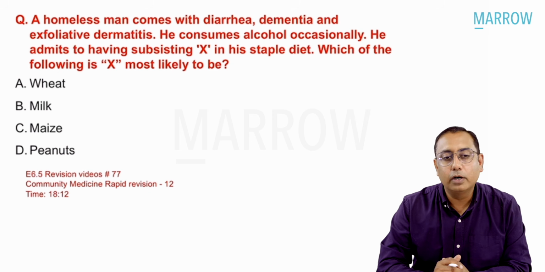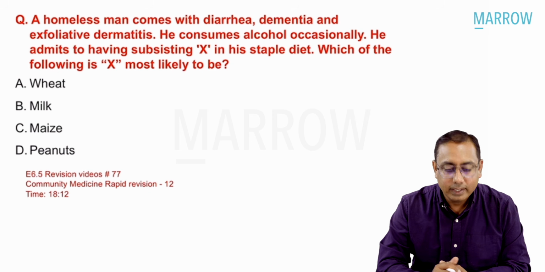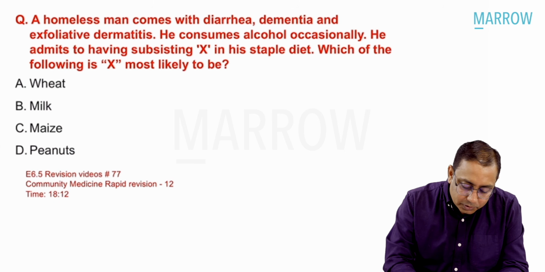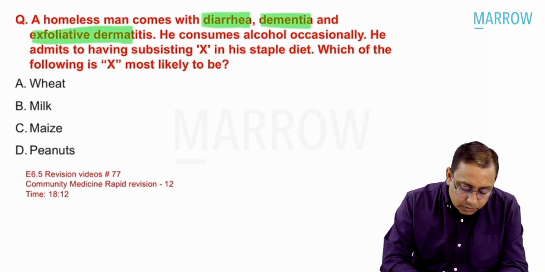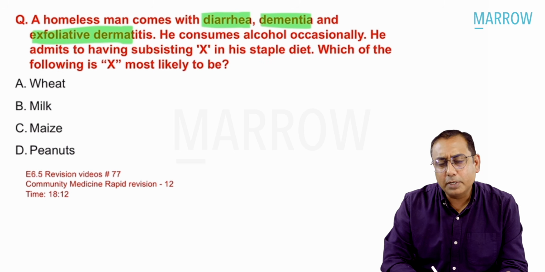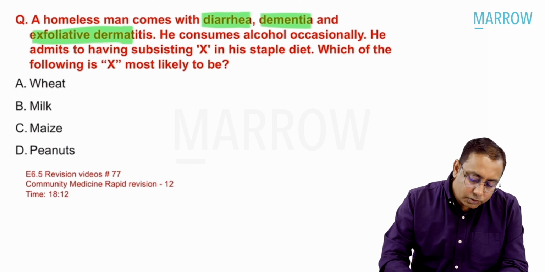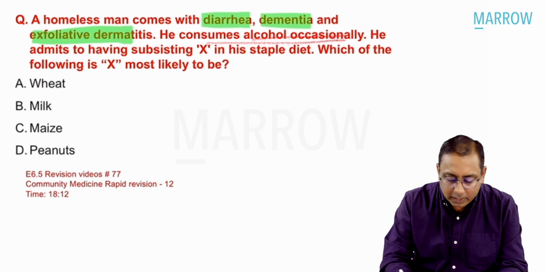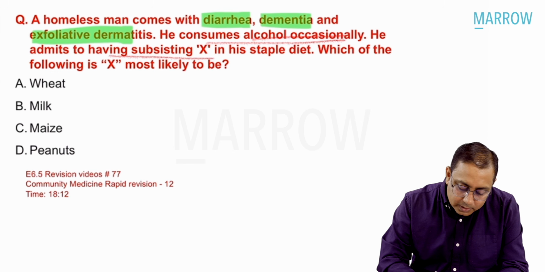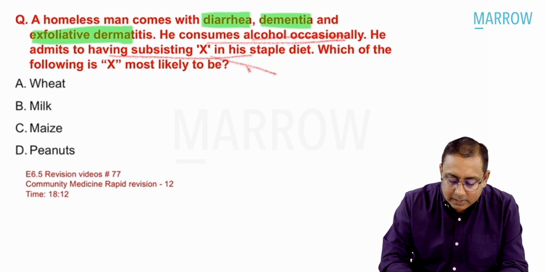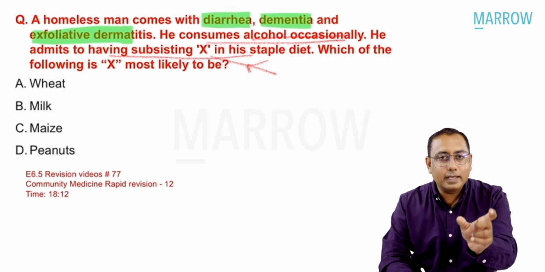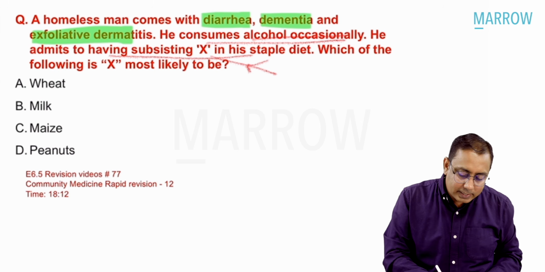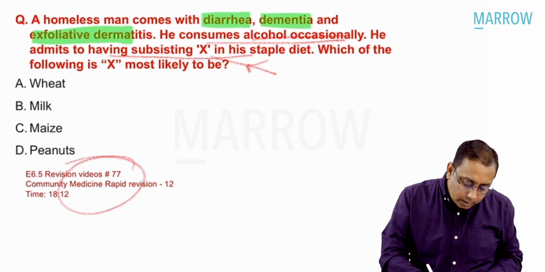Coming to the next one, a homeless man comes with diarrhea, dementia and exfoliative dermatitis. I think you must have understood this MCQ. 4 Ds. You remember? Diarrhea, dermatitis, dementia, and eventually death. He consumes alcohol occasionally. It was there in the option, not there, irrespective. He admits to having subsisting eggs in his staple diet. So he's taking some eggs food in the staple diet. So obviously we know we are talking about Pellagra, beta.